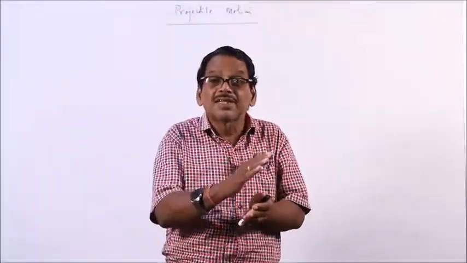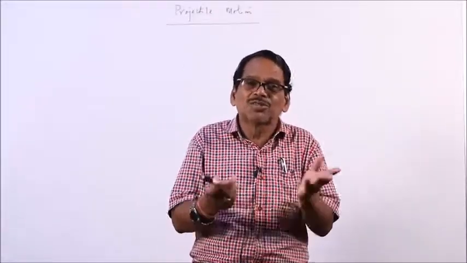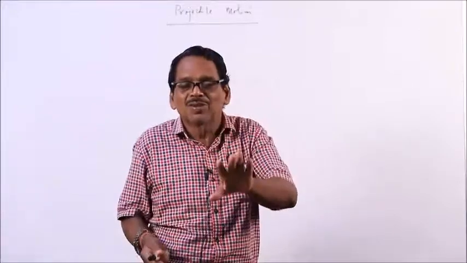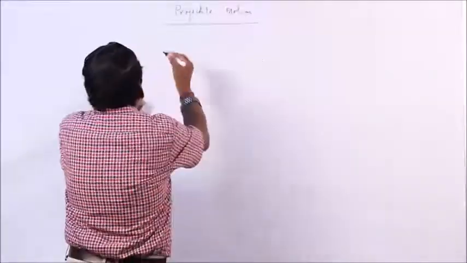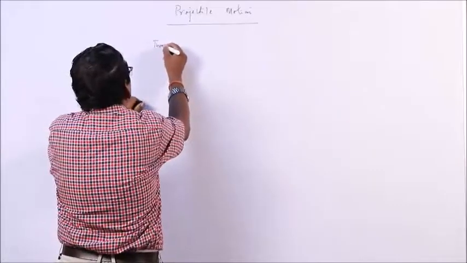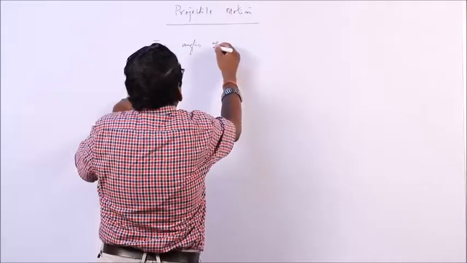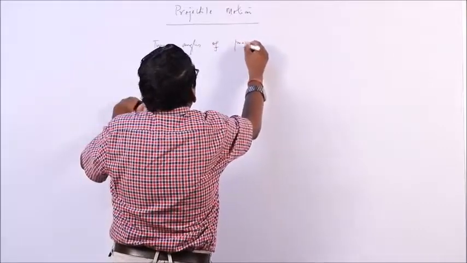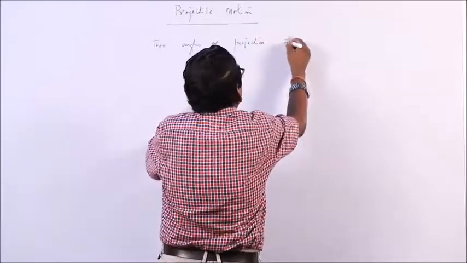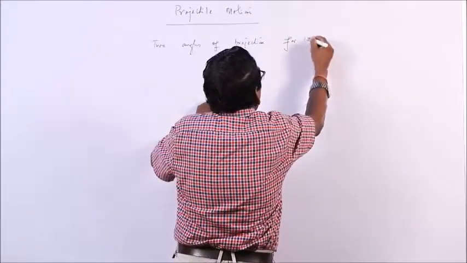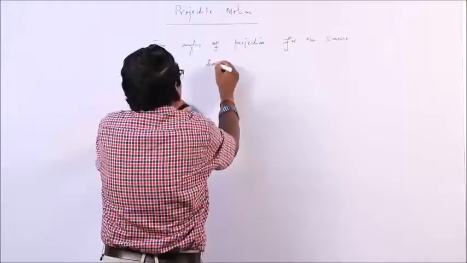But if you change the velocity, first time 15 meters per second, second time 20 meters per second, the range will not be the same. So, there are two angles of projection for the same horizontal range.